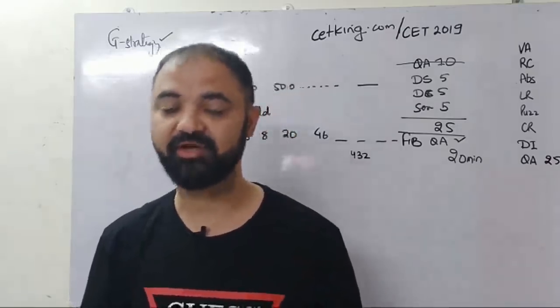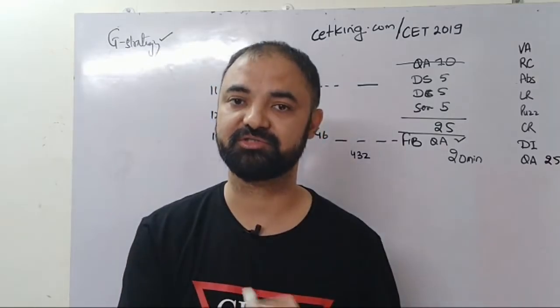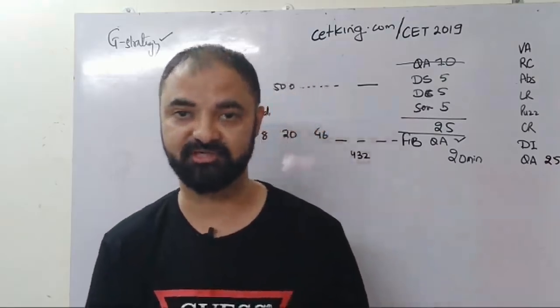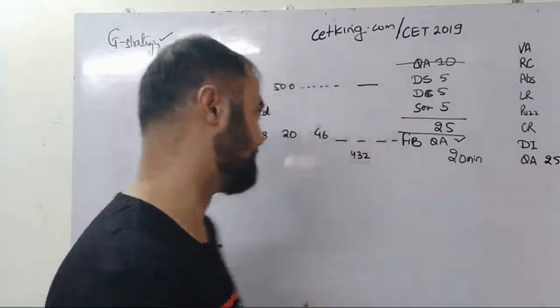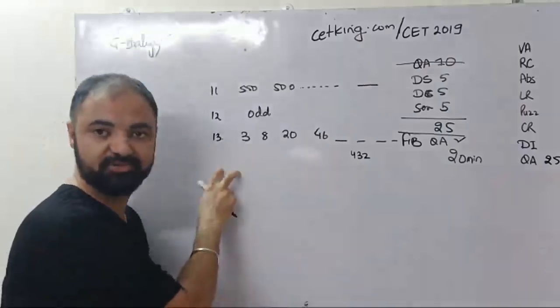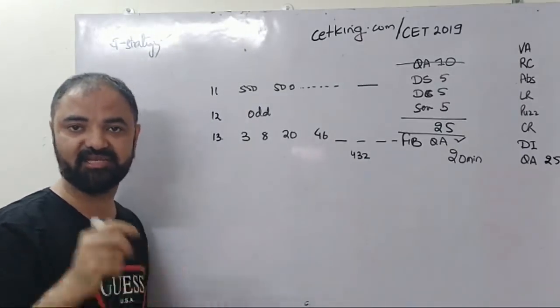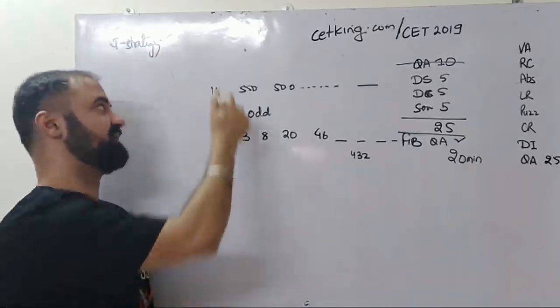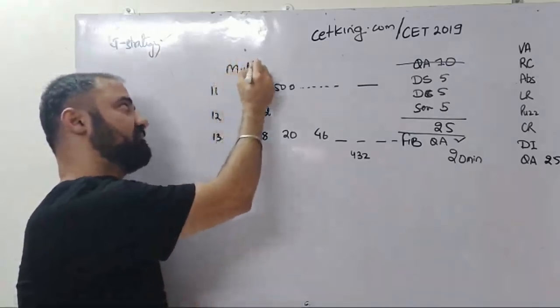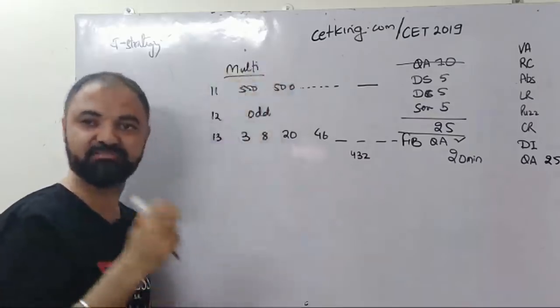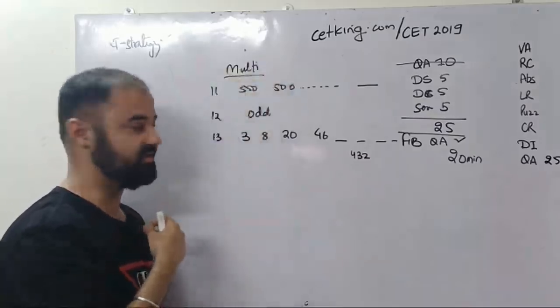So rather than modifying tukka, it's better to mark the question which is more practical, which is more logical, using G strategy. I'll tell you how the strategy works. So in this question, I can use G strategy आराम से. G strategy मतलब गरीब स्टूडेंट, तो मेरे पास एक ही स्ट्रेटजी है, मेरे को एक ही चीज आती है इन सीरीज, इज मल्टीप्लाई. I'm very dumb, I don't know anything else, only thing I know is multiply. ठीक है, और मेरे को कुछ आता ही नहीं है.